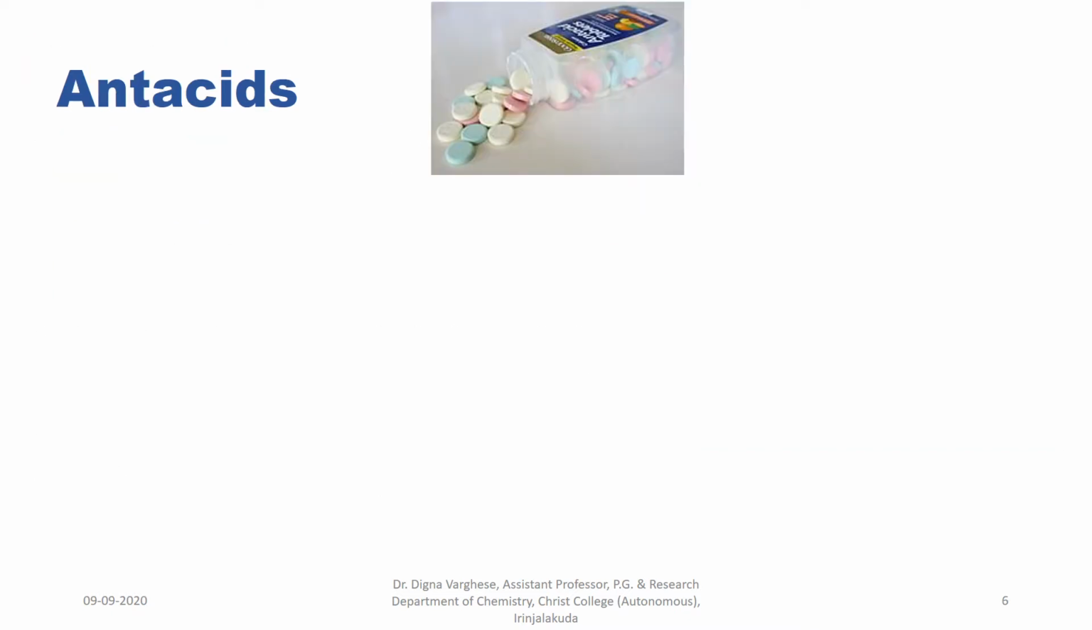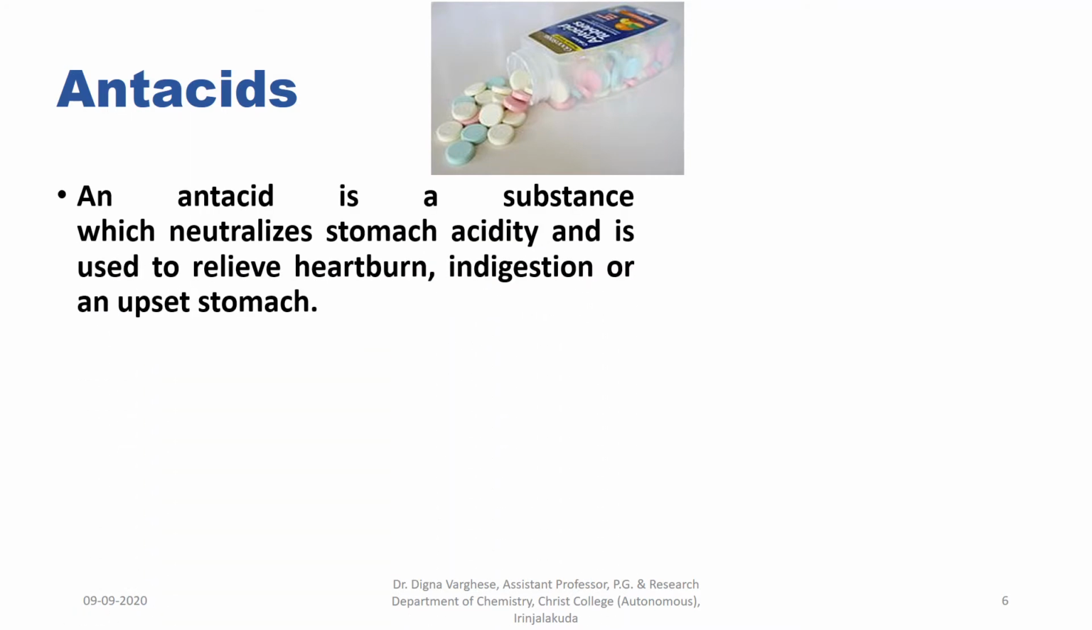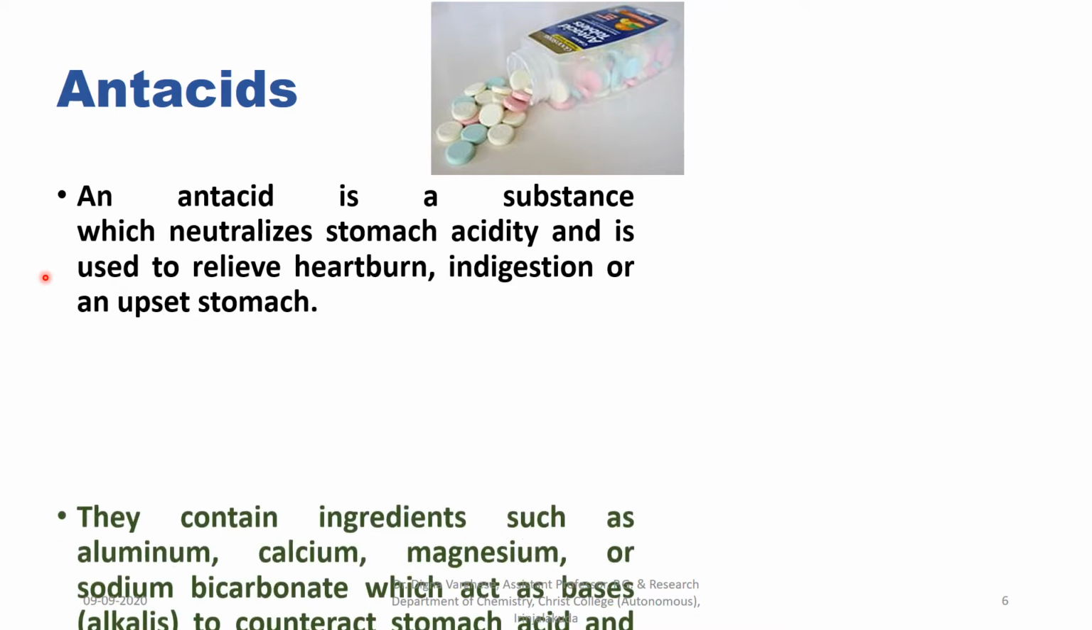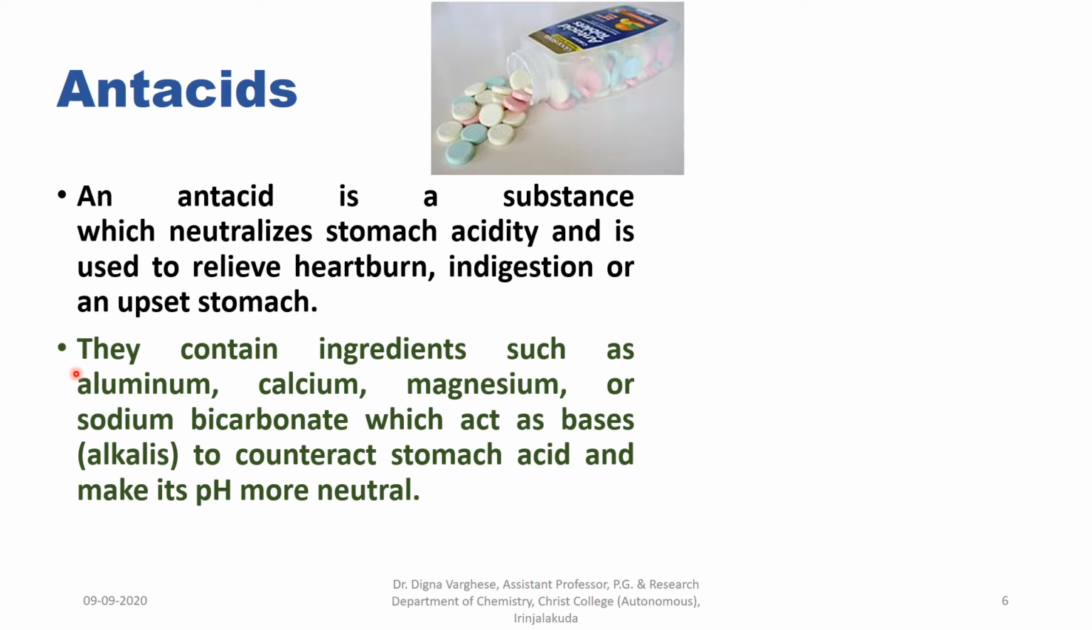Next drug is antacids. An antacid is a substance or a drug which neutralizes the stomach acidity and is used to relieve heartburn, then indigestion or an upset stomach. They contain ingredients such as aluminum, magnesium, calcium, or sodium bicarbonate, which act as bases or alkalis to counteract stomach acid and make its pH more neutral.